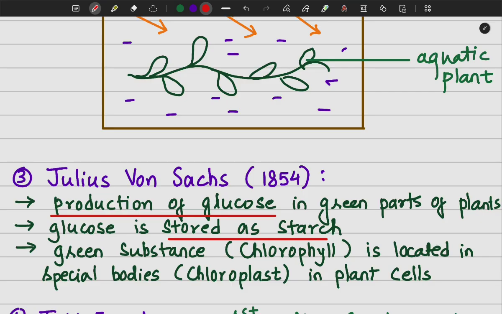He also demonstrated that the green substance, which we now call chlorophyll, is located in special bodies which we now call chloroplasts inside the plant cells. So the exact terms chlorophyll and chloroplast were not identified at that time, but he somehow discovered that there are green substances located in special bodies inside the plant cells, in which during photosynthesis the glucose was being produced and stored in the form of starch. Alright, so all these major discoveries were made by Julius von Sachs in 1854.